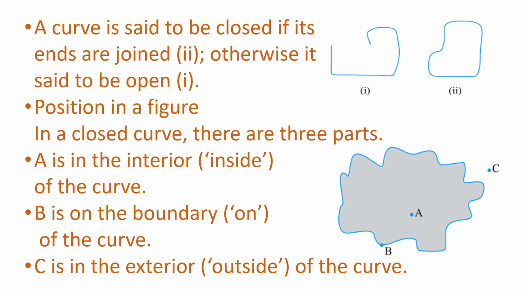A curve is said to be closed if its ends are joined. Figure 2. Otherwise, it is said to be open. That is figure 1. Now, position in a figure. In a closed curve, there are 3 parts. Look at the adjoining figure. A is in the interior, inside of the curve. B is on the boundary of the curve. And C is in the exterior, that is outside of the curve.